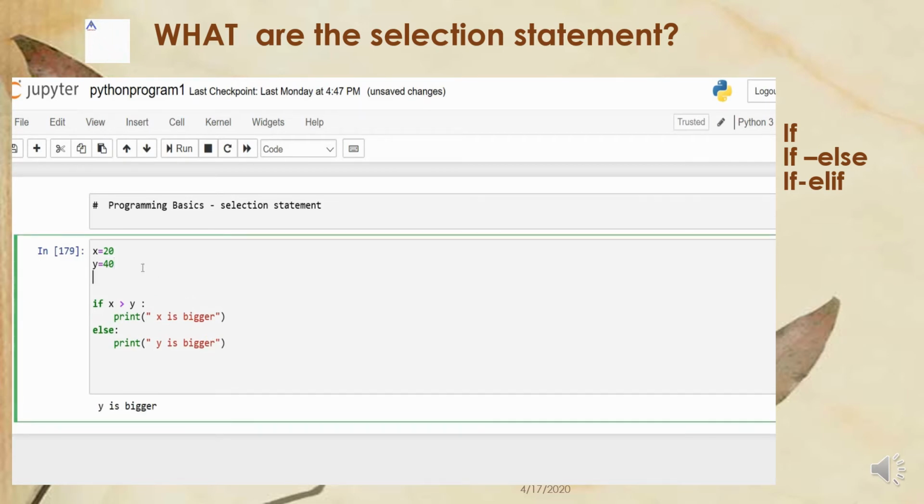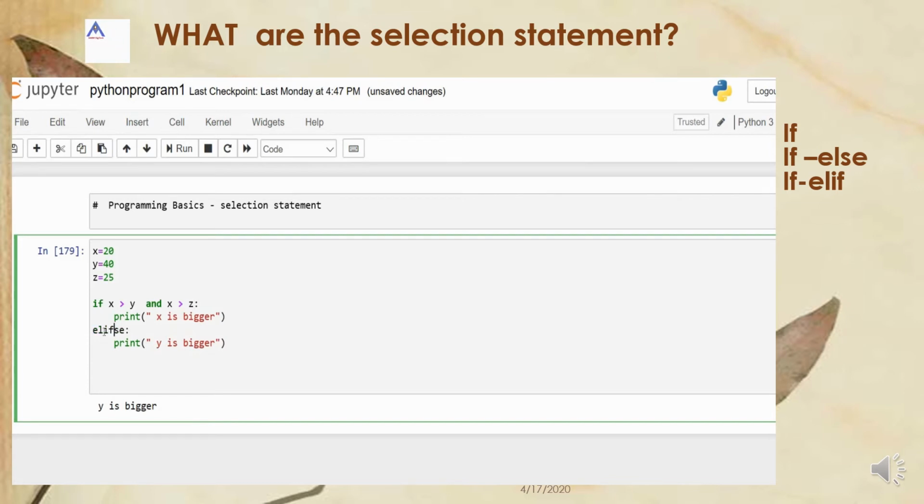Now I am introducing another variable z equal to some 40 or some value 25, something like that. Now I am going to use the nested if else statement. If x is greater than y and x is greater than z, then x is bigger.